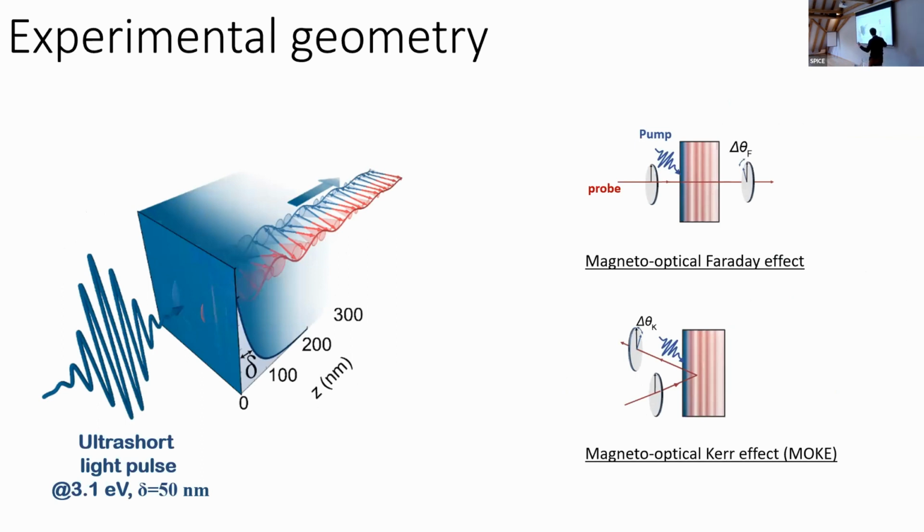When we were performing this experiment, we were simultaneously measuring two magneto-optical effects. First of all, the magneto-optical Faraday effect, which we heard about many times during today and yesterday. We measure the rotation of the light polarization plane when the probe pulse is transmitted through a sample.